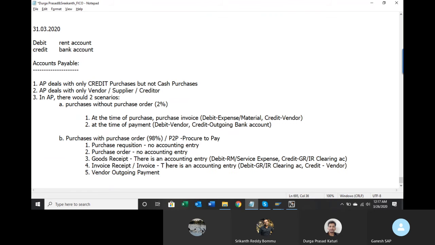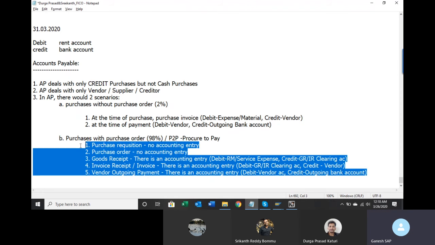Fine. At the time of vendor payment, there is an accounting entry. Debit vendor account, credit outgoing bank account.